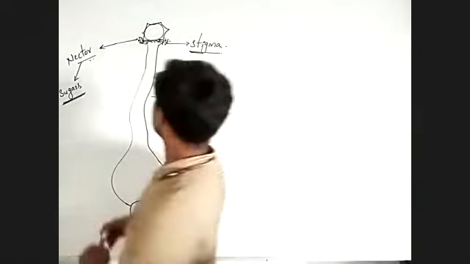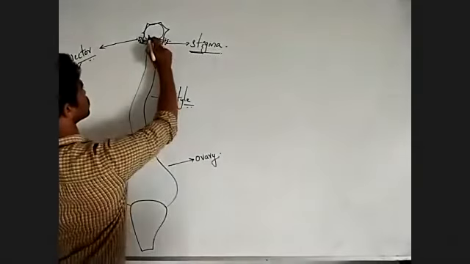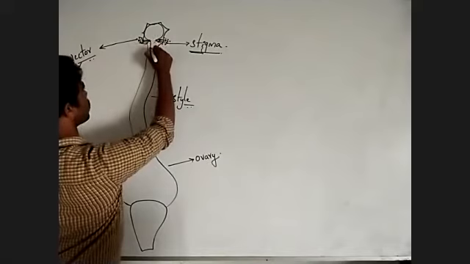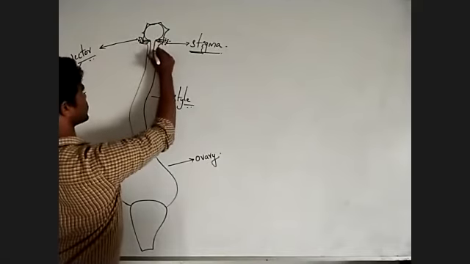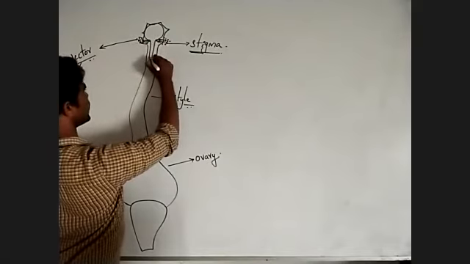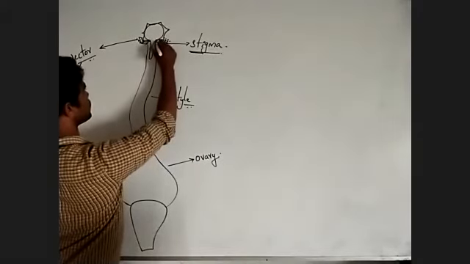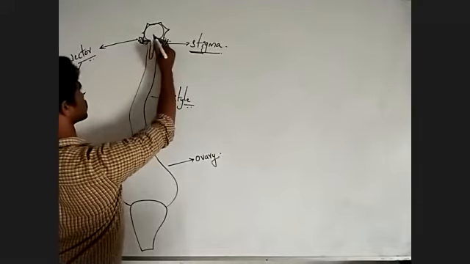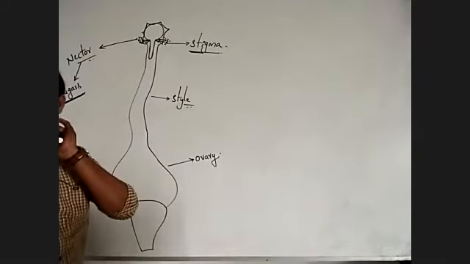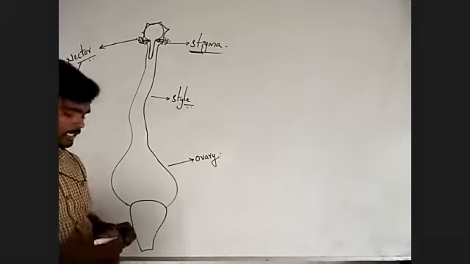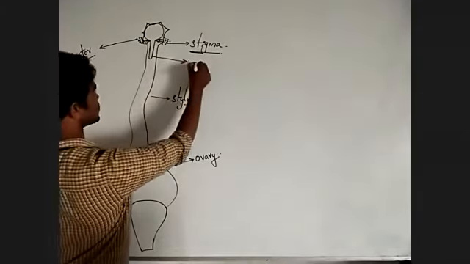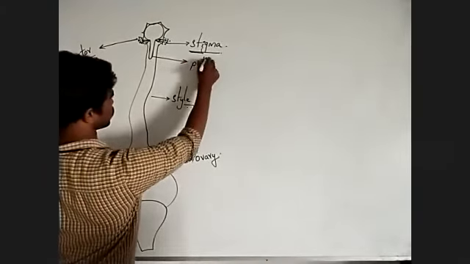Now observe, through the germpore, the inner membrane is extended as a tube-like structure. This tube-like structure is called the pollen tube.